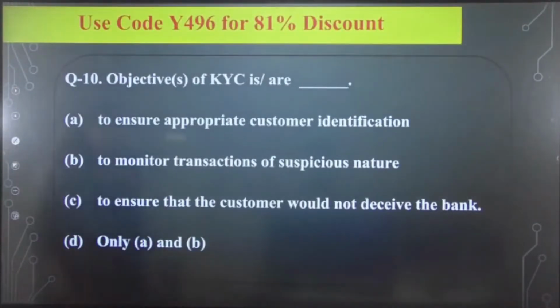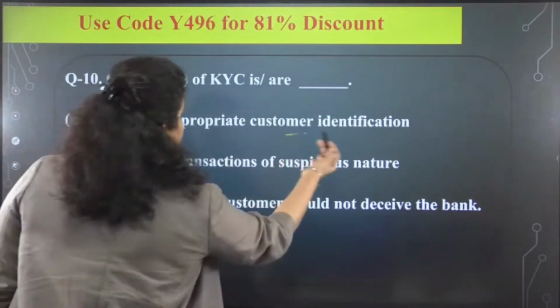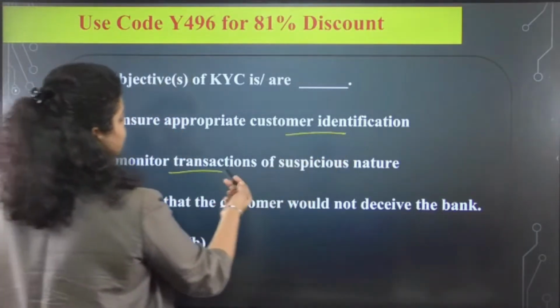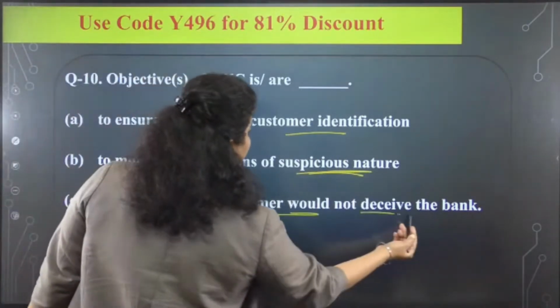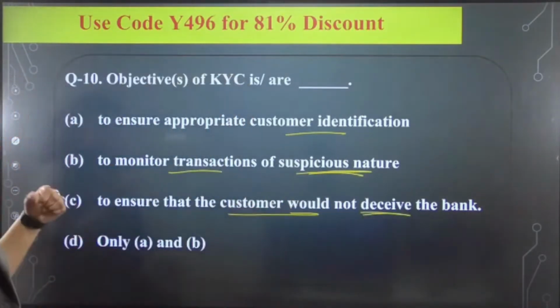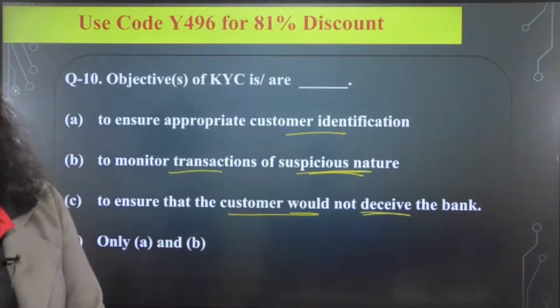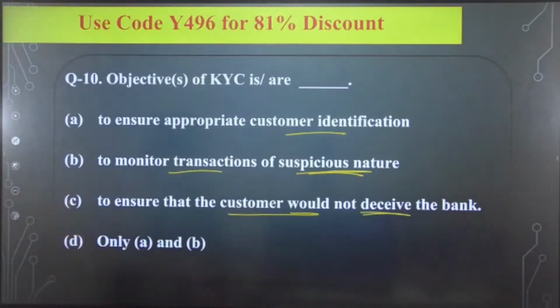Now, the objectives of KYC are. Which of the following are the objectives of KYC? First is to ensure appropriate customer identification. Second is to monitor transactions of suspicious nature. Third is to ensure that the customer would not deceive the bank. Or fourth is A and B. So which of the following is the objective of KYC? A, B, C or D?